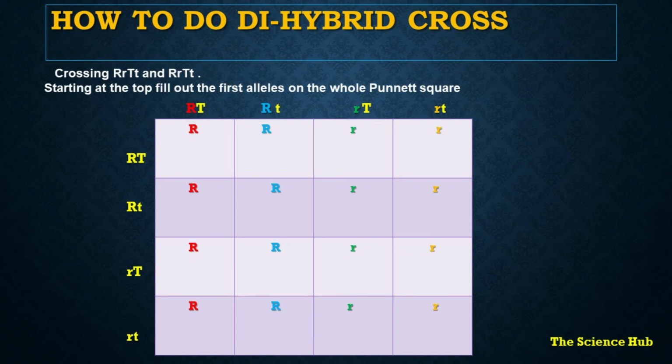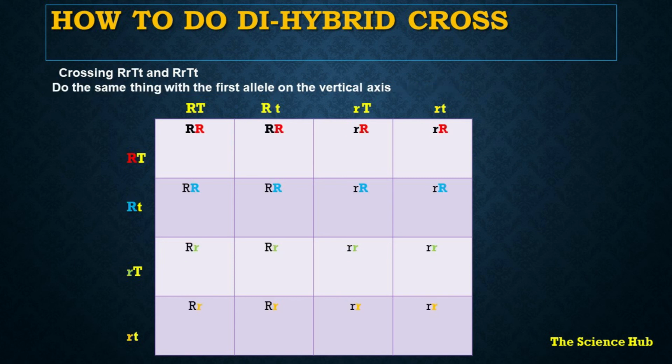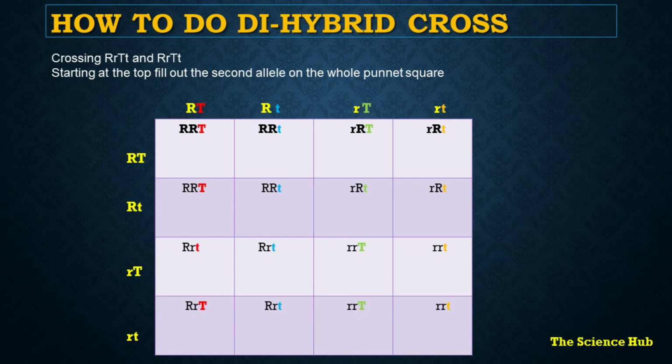Now for the crossing, we first take the horizontal line, and the first character in the horizontal line we write in each block. Then we write the allele on the vertical side, and we write the first allele in each column. Then again we repeat it and we get the box completed.